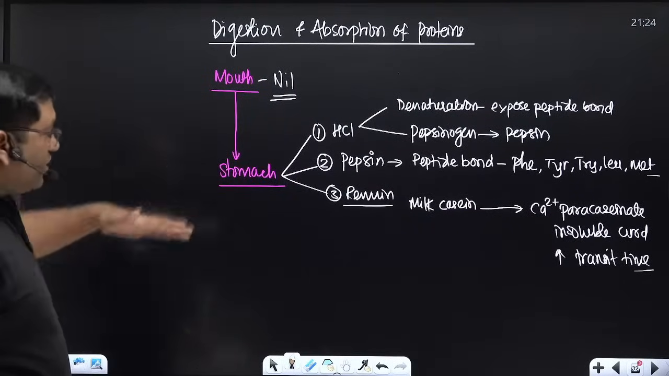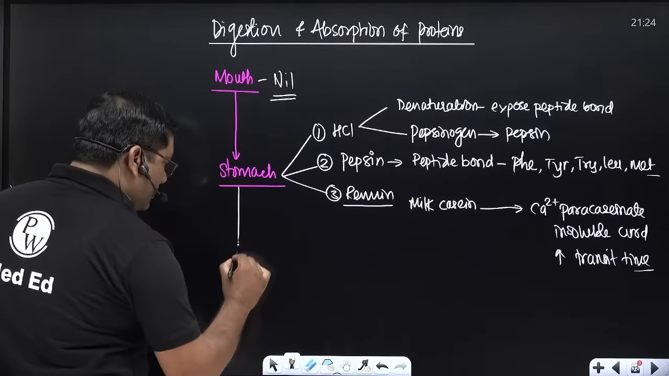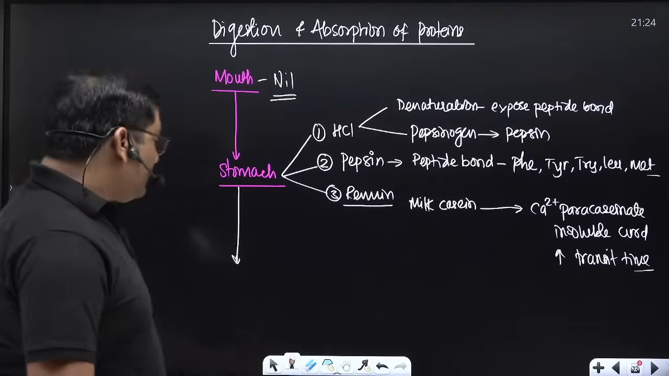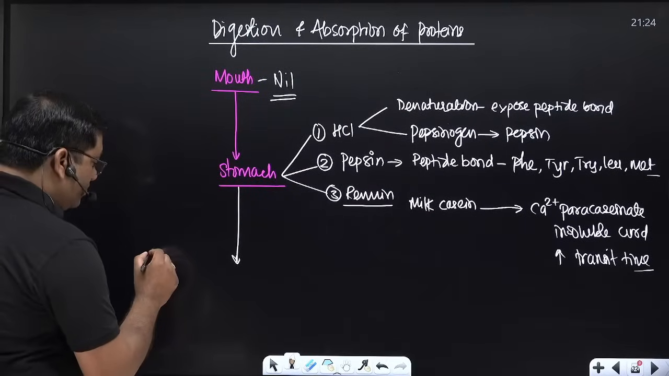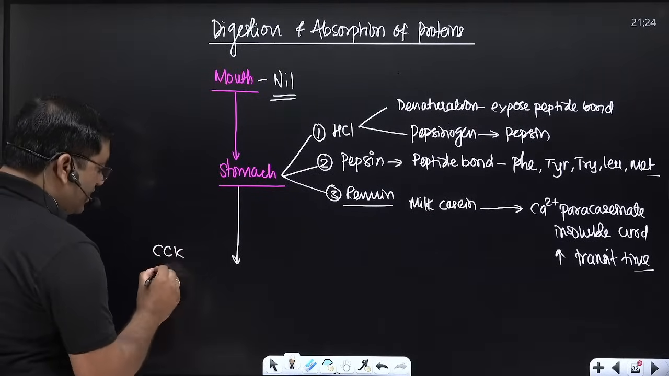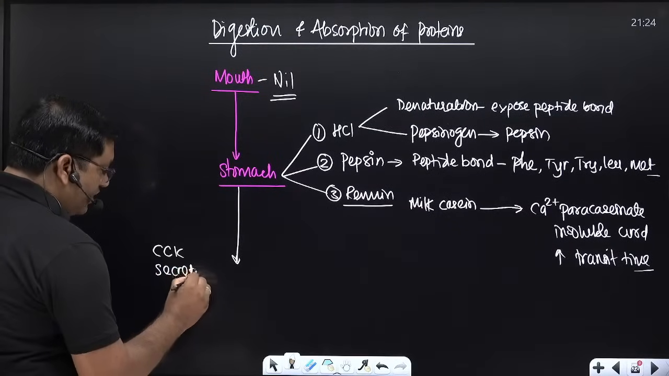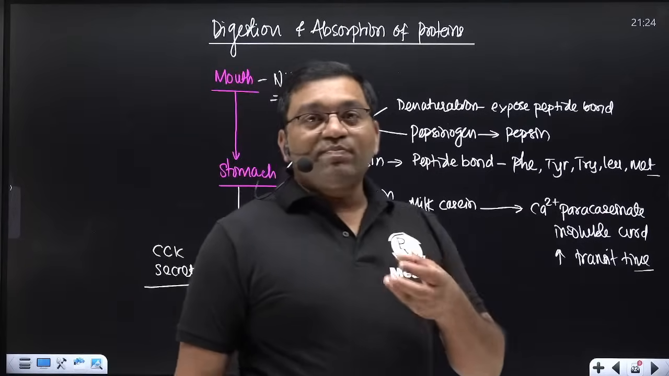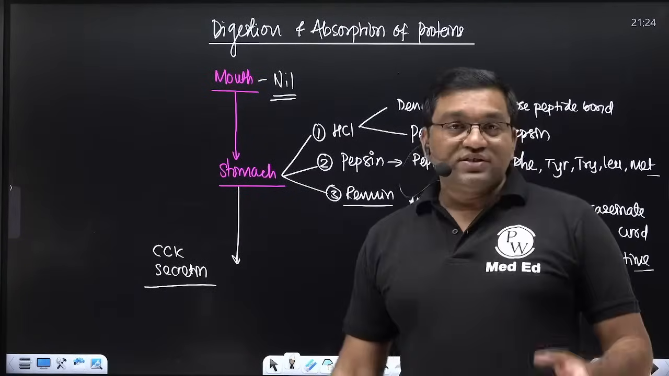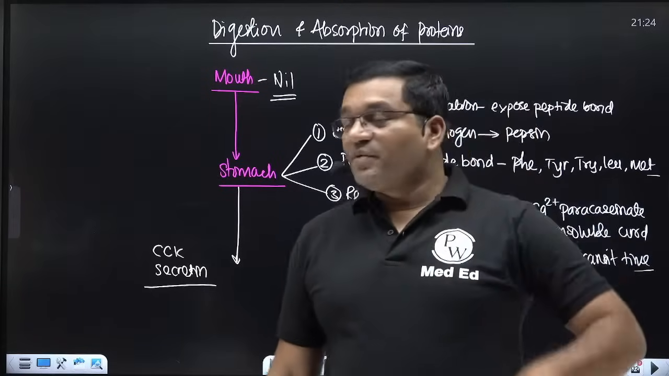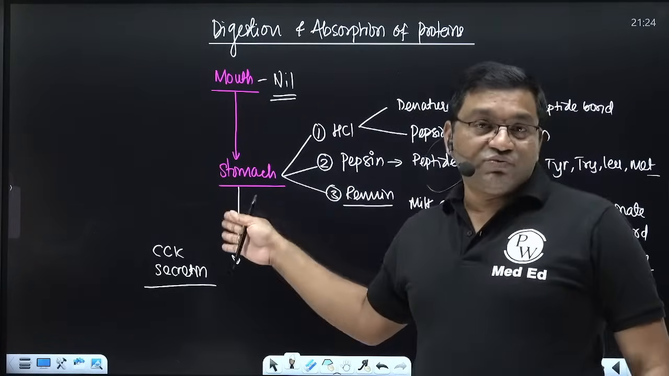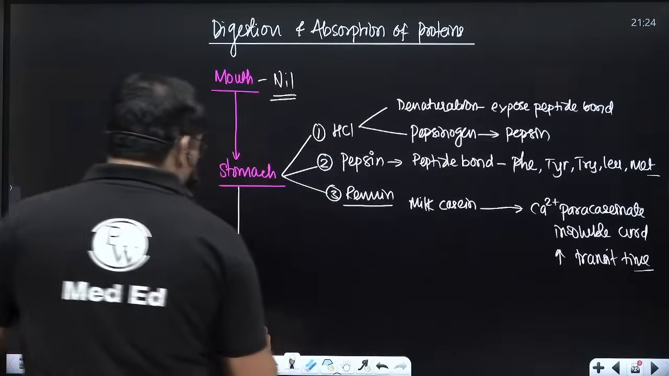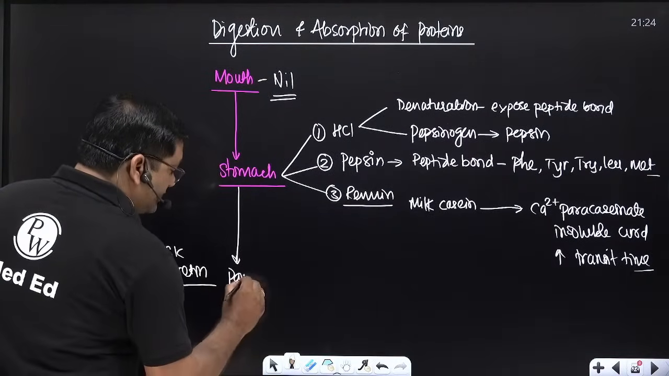So after the mouth and stomach comes the intestine, where pancreatic enzymes are released. When the food bolus reaches the intestine, there is release of cholecystokinin and secretin. Cholecystokinin causes release of pancreatic enzymes, and secretin causes release of bicarbonate, which neutralizes the acidic pH. So there is secretion of pancreatic enzymes here.